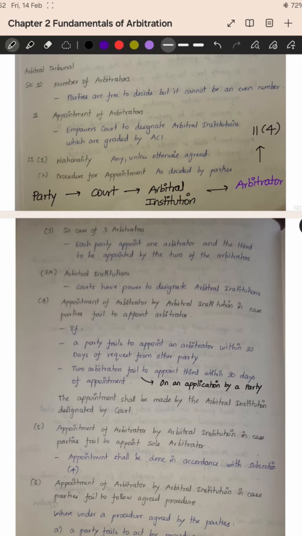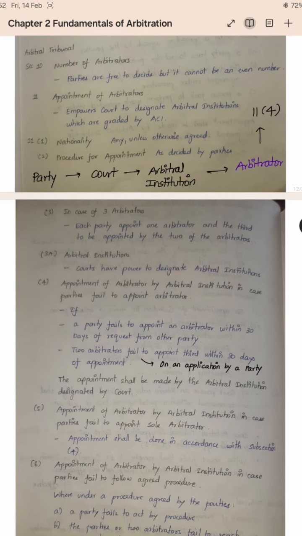The procedure given in Section 11 subsection 4 is: the party will make an application to the court. The court will designate an arbitral institution. Then the arbitral institution will appoint the arbitrator to solve the dispute. When can the party make an application? When the party fails to appoint the arbitrator within 30 days from the request, or when the 2 arbitrators fail to appoint a third arbitrator, that also within 30 days. In that case, you can make an application to the court.